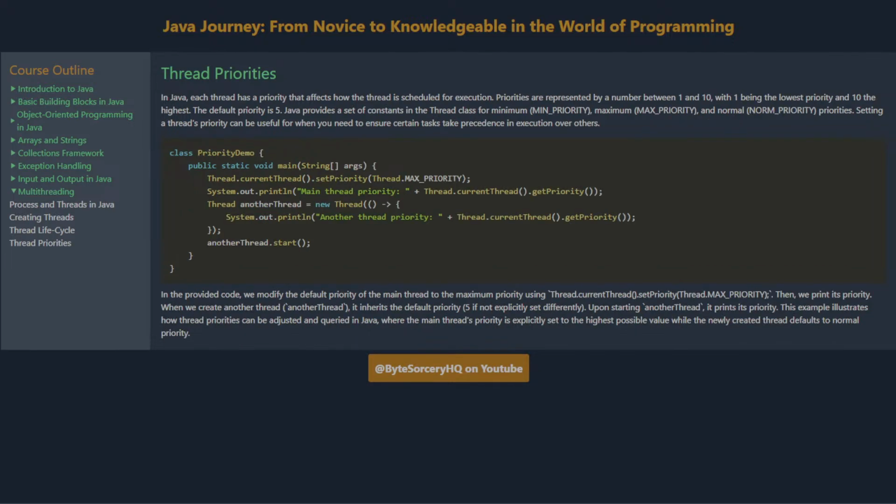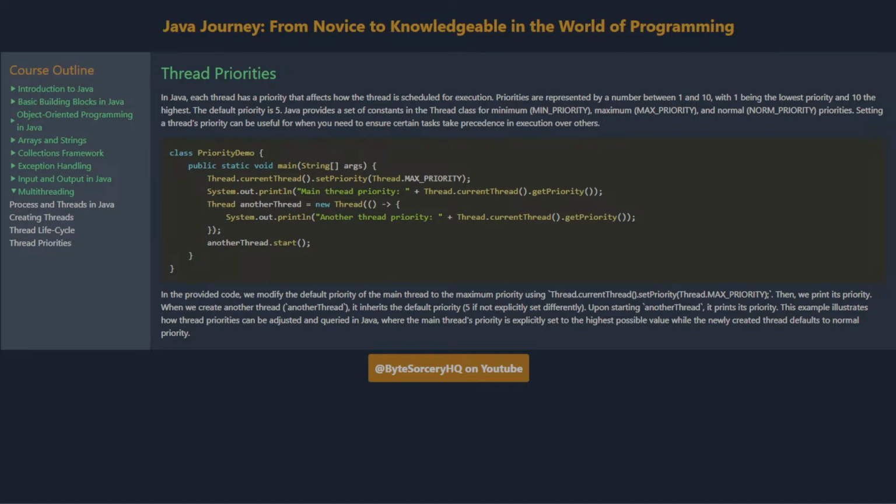Thread priorities. In Java, each thread has a priority that affects how the thread is scheduled for execution. Priorities are represented by a number between 1 and 10, with 1 being the lowest priority and 10 the highest. The default priority is 5. Java provides a set of constants in the Thread class for minimum, MIN_PRIORITY, maximum, MAX_PRIORITY, and normal, NORM_PRIORITY priorities. Setting a thread's priority can be useful when you need to ensure certain tasks take precedence in execution over others.